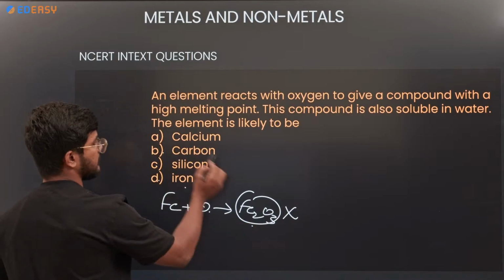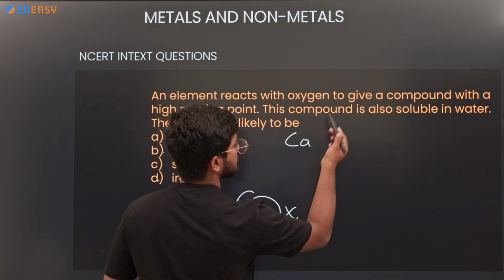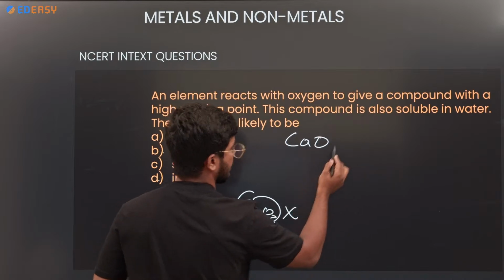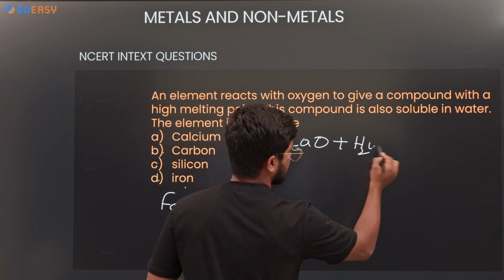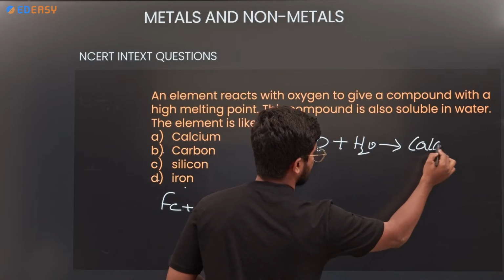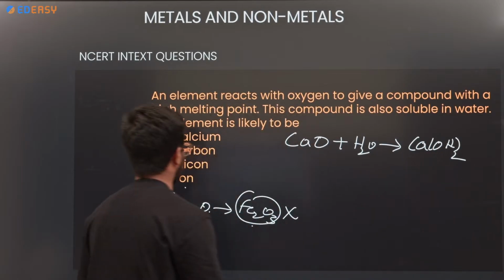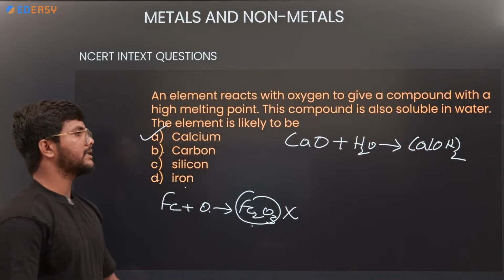Whereas calcium, Ca, when it reacts with oxygen, gives calcium oxide. In the presence of water, it gives calcium hydroxide. So calcium oxide completely dissolves in water. So calcium will be the metal.